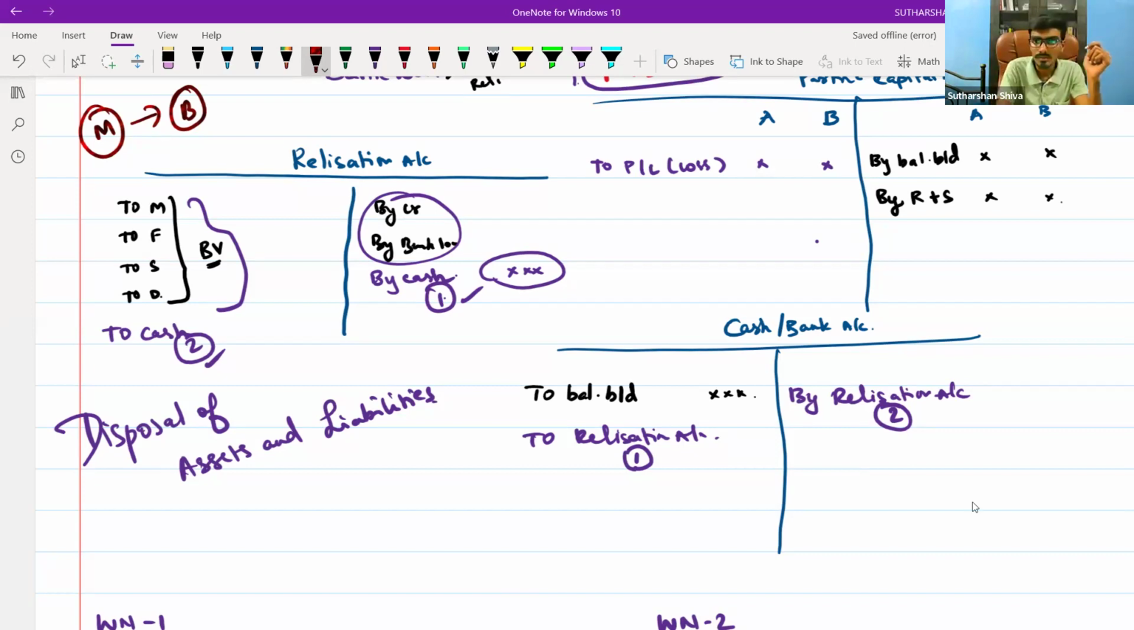Is my voice audible? Realization account. How is it an asset account? I am saying about the disposal.